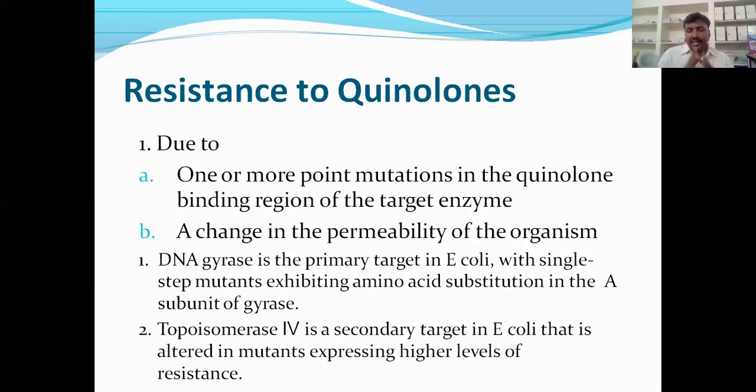But during the cutting, energy is required, and that energy is provided by subunit B.